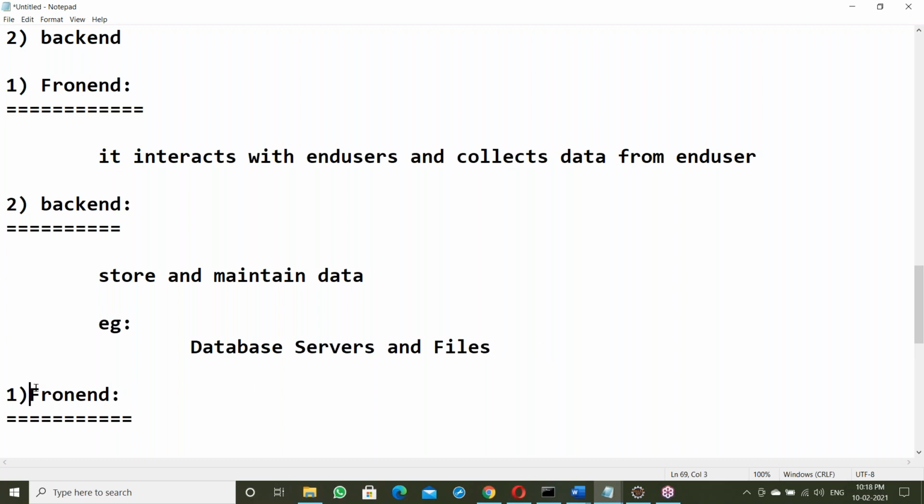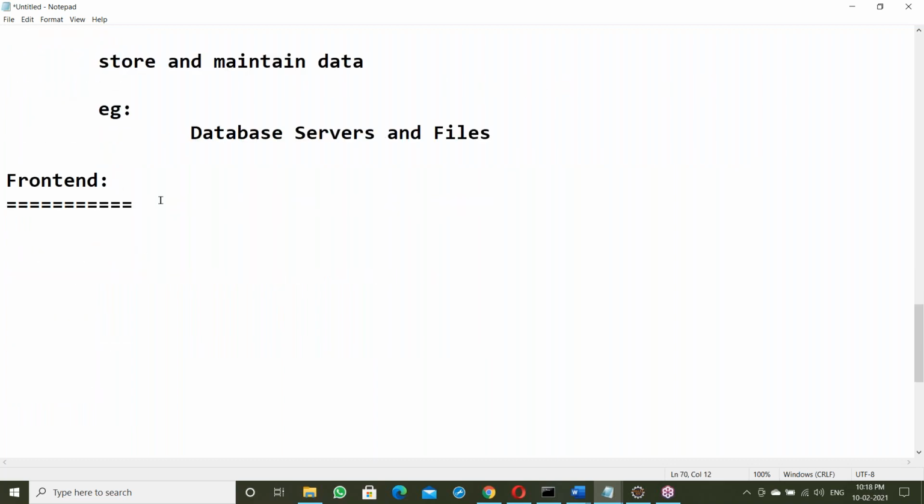About front ends. Front ends are a user interface, collecting data from users and storing it in backends. In the front end, there are again two categories: languages and packages.